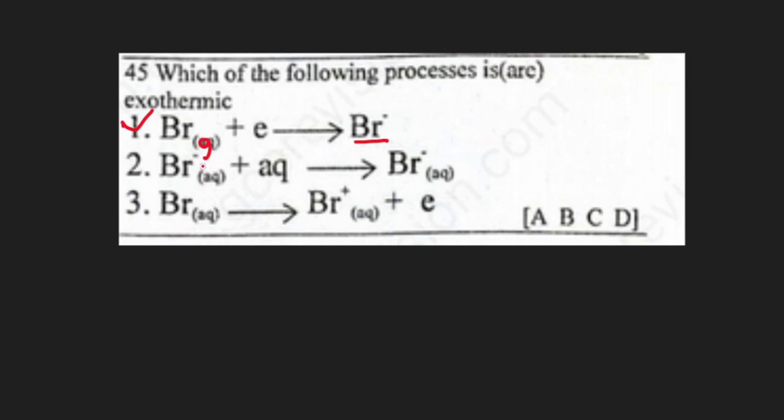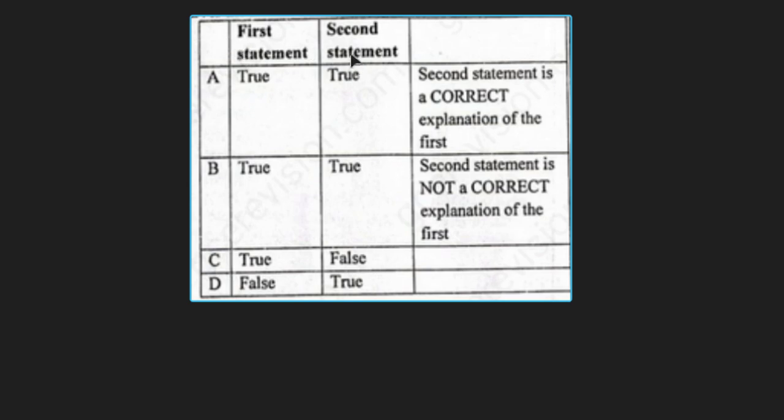This is enthalpy of hydration. Enthalpy of hydration is also exothermic. This one is actually atomization. 3 is showing that bromine is undergoing first ionization energy to form a positive charge, thereby causing it to be endothermic, because ionization requires energy. 1 and 2 are correct, and the answer is B. You can feel free to pause the video and read the instructions for questions 46 to 50.